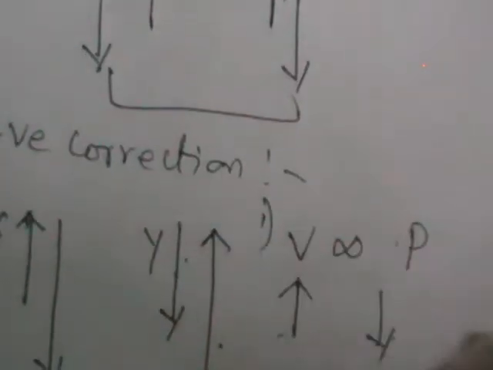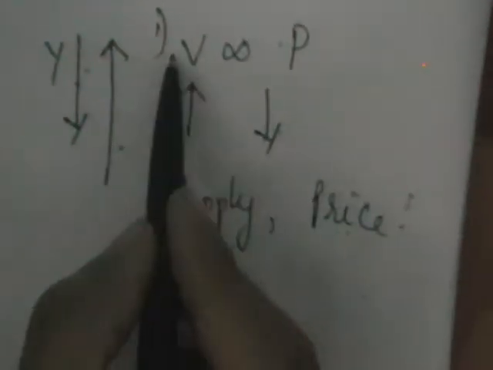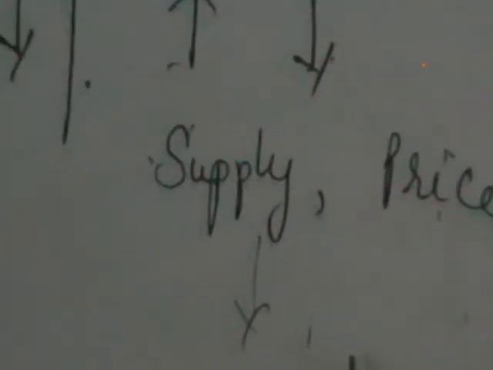Whenever volume increases, pressure decreases, and in physics these two are negatively correlated. A simple example you can take is supply and prices. If prices are very high, the supply is going to decrease. If prices are low, the supply is going to increase. So we can say that these two are examples for negative correlation.